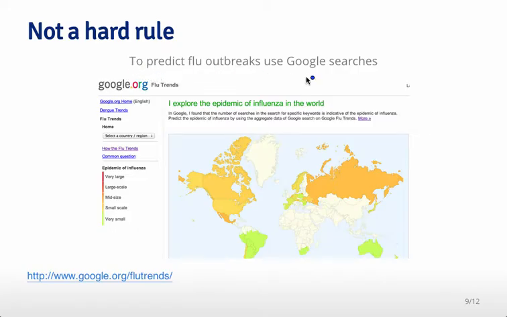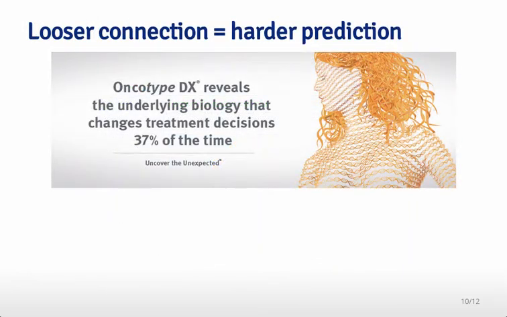So for example, people used Google searches to try to predict flu outbreaks, but this was recently pointed out to have major flaws in the sense that if people's searches changed, or if the properties of the way those searches were connected to the flu changed, their predictions would actually be quite far off. And some people have suggested that Google Flu Trends is not necessarily a very good way to estimate the prevalence of flu. The looser the connection, the harder the prediction may be.